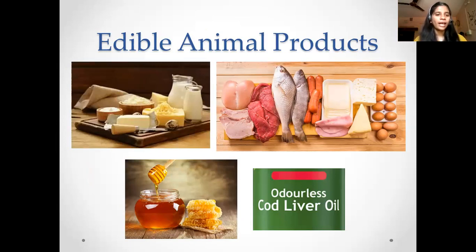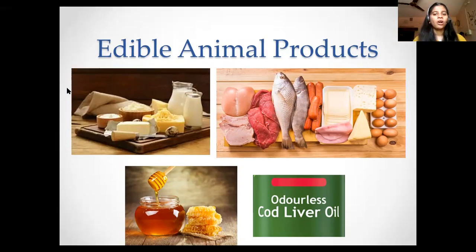Then you have some animal byproducts. So the animal byproducts are milk, cheese, paneer, curd. All these things are animal byproducts which we obtain from the animals. Then you have cod liver oil. The cod liver oil is obtained from Atlantic codfish. The liver is extracted, and from that the oil has been extracted. This cod liver oil is very healthy. It is rich in vitamin A and vitamin D.